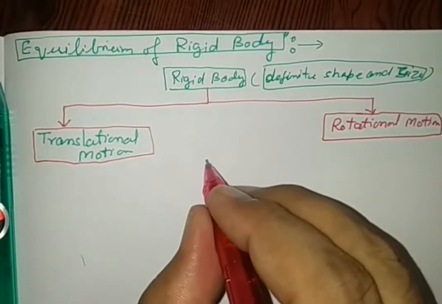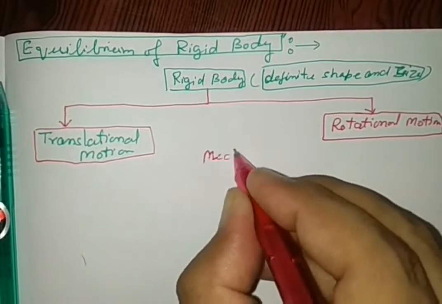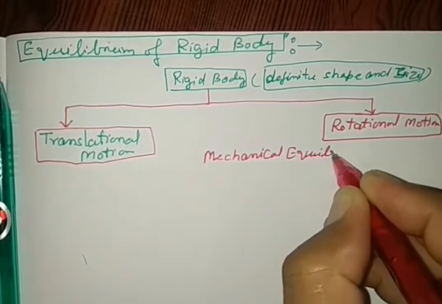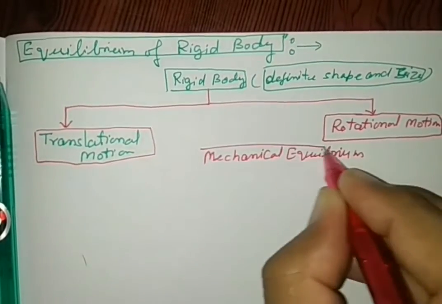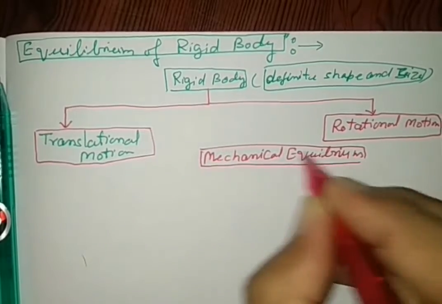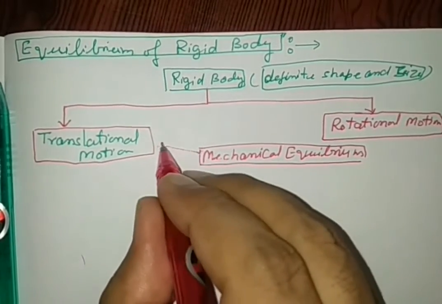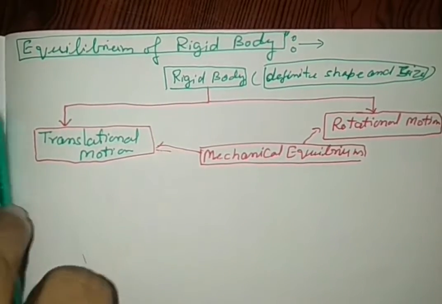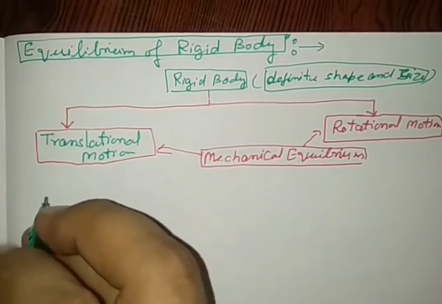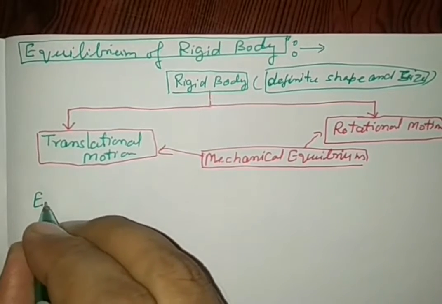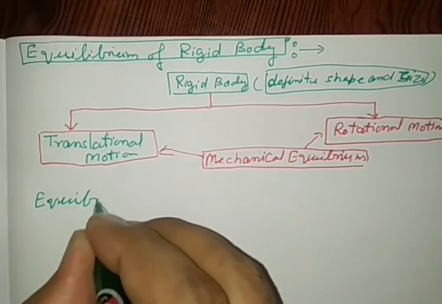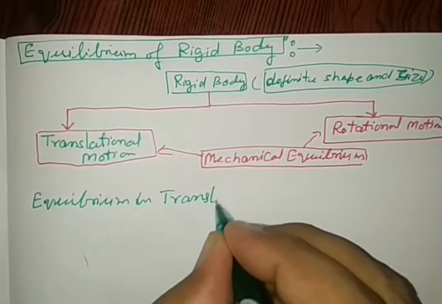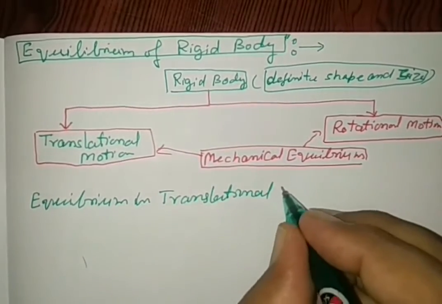Here actually we will study mechanical equilibrium of a rigid body. This mechanical equilibrium of a rigid body is of two types: translational equilibrium and rotational equilibrium. So first of all we are going to see equilibrium in translational motion.